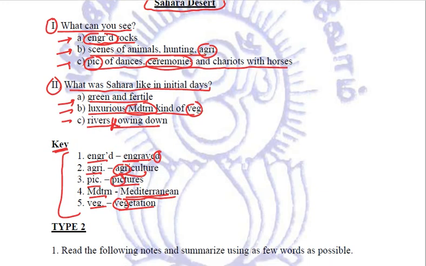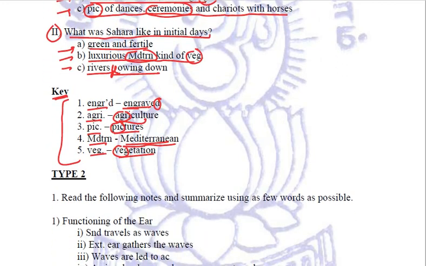Now let us come to the type 2 questions. What exactly will you encounter in this type of question? Read the following notes and summarize using as few words as possible. Now in these questions, you are not actually required to make notes. Notes are already given to you. What you need to do is summarize only.